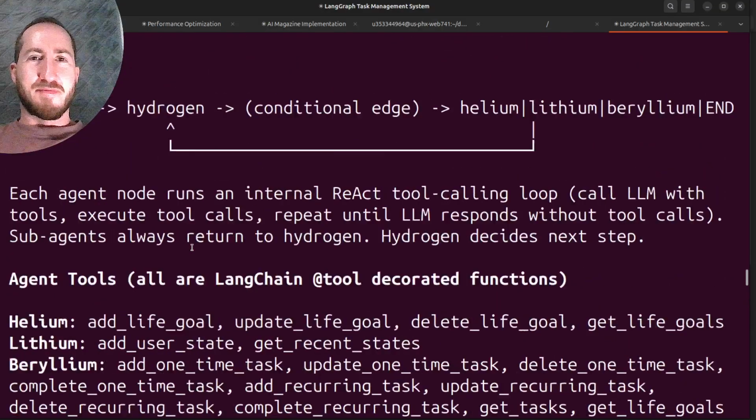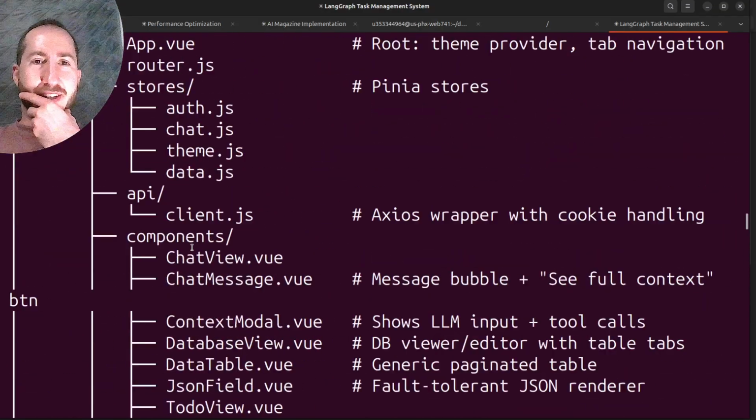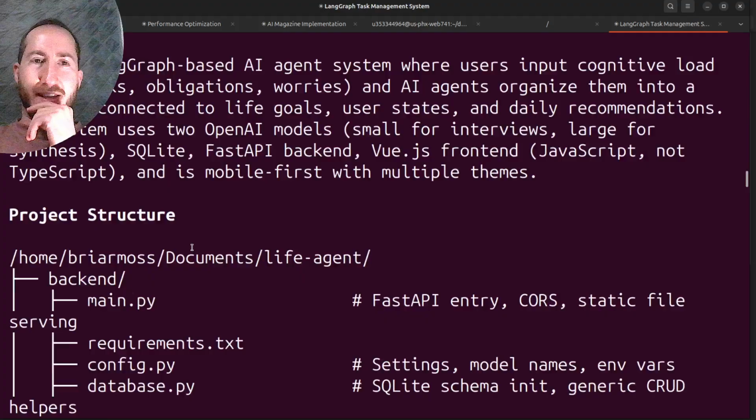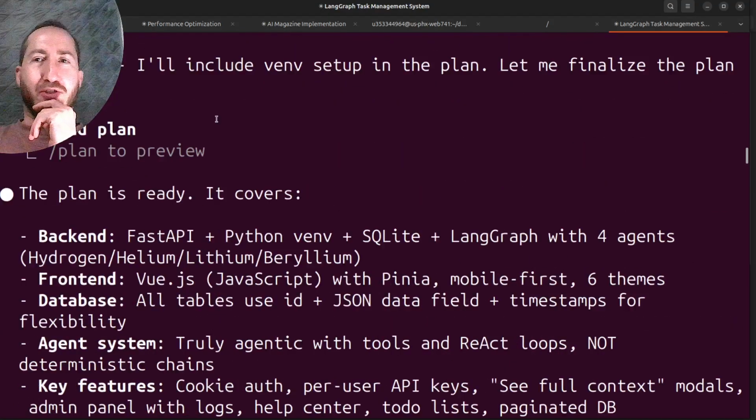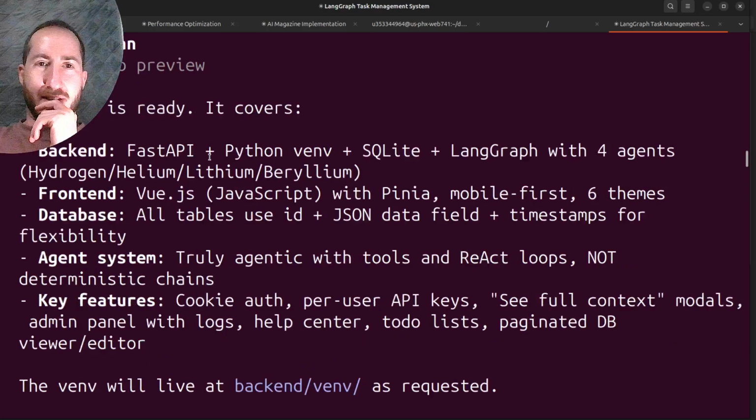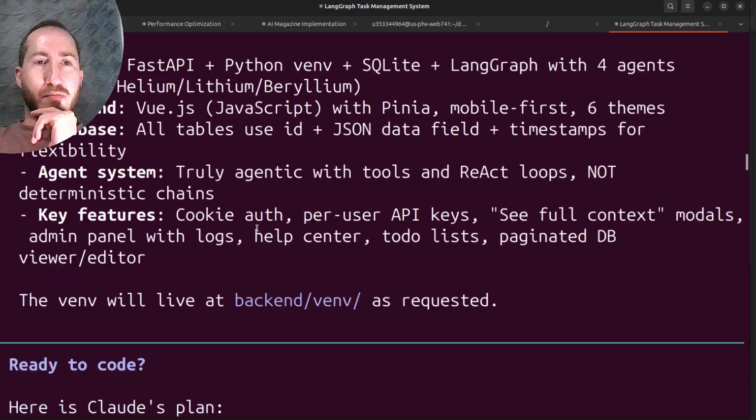Okay, we've got a plan. It's a long plan, and I'm not sure if I'm gonna read through this whole plan. I might just scroll through it while commenting on it. So, backend, FastAPI, Python, venv, SQLite, LangGraph, 4 agents, front-end Vue.js with Pinia, mobile first, 6 themes. All tables use ID, JSON data field, timestamps for flexibility.